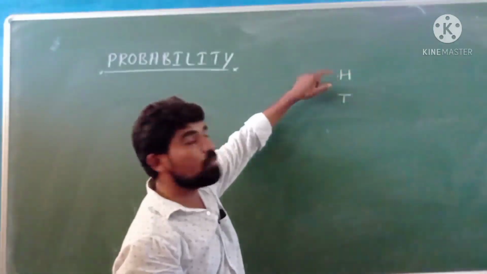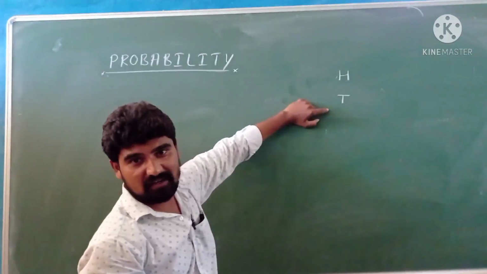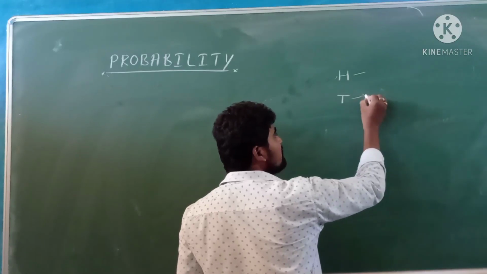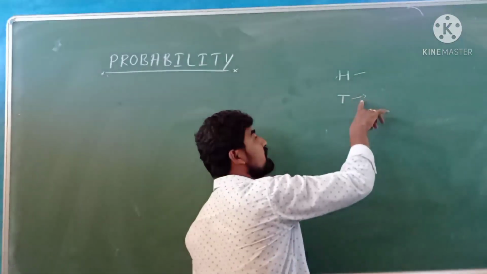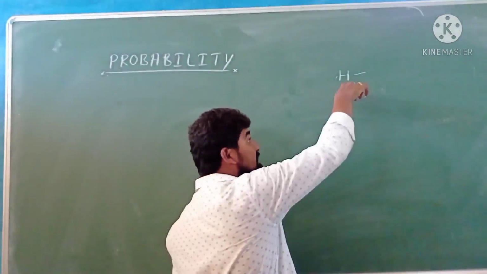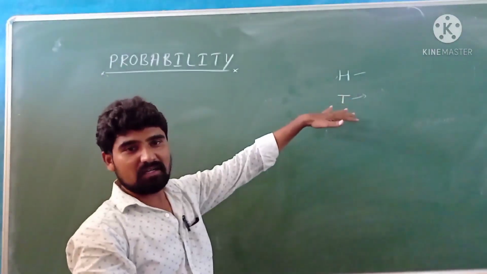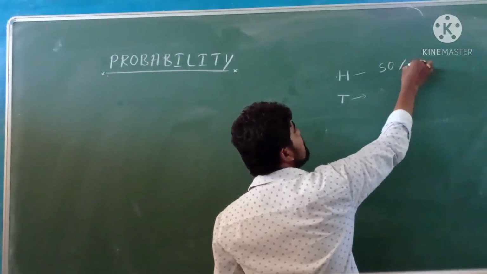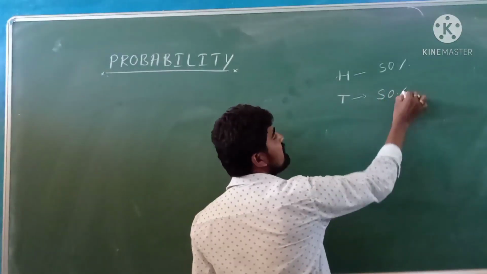Out of two possibilities, we may get head or we may get tail. Among these two possibilities, the coin may show head or tail, because these two possibilities have equal chance to occur. It means head may appear with 50% chance and tail may appear with 50% chance.